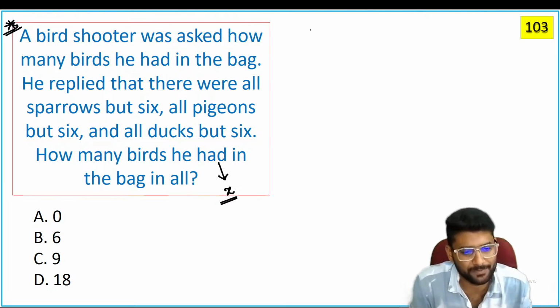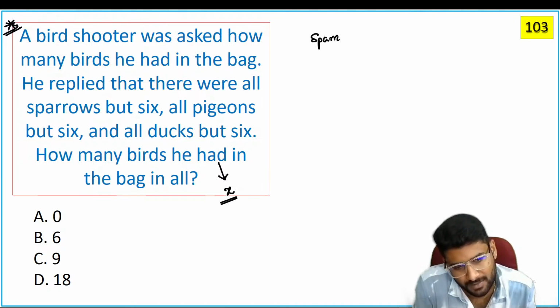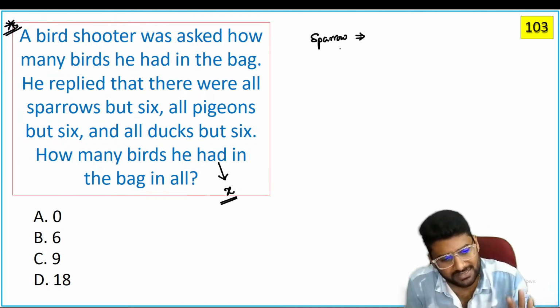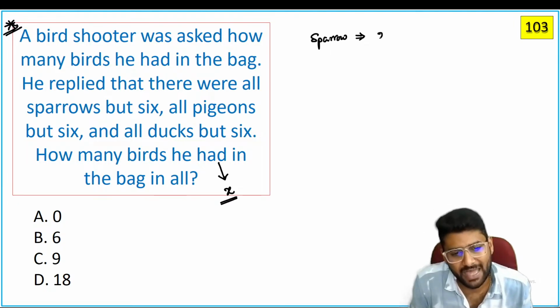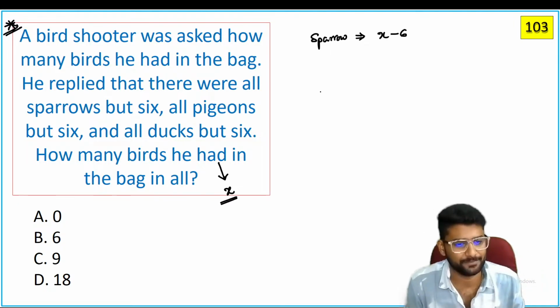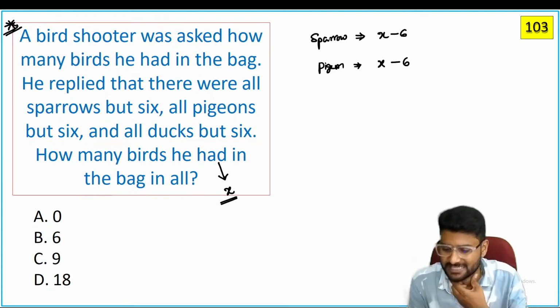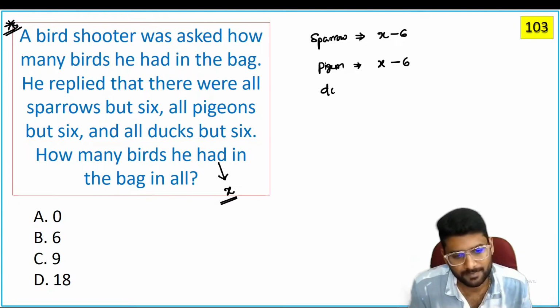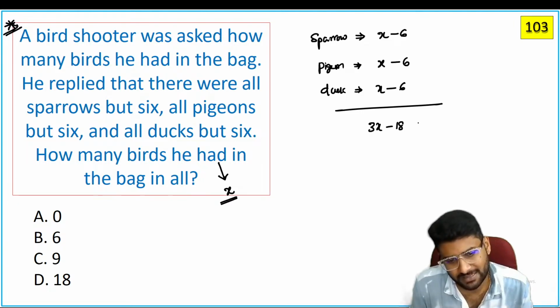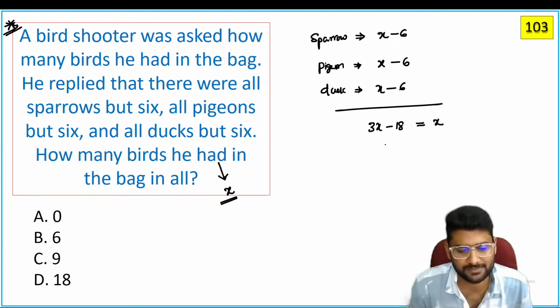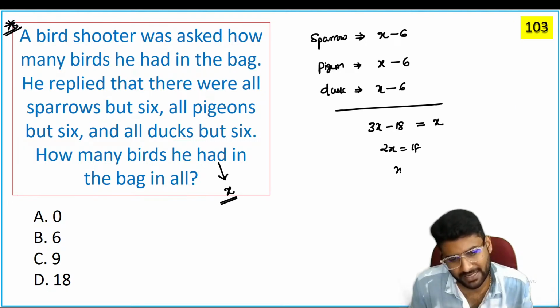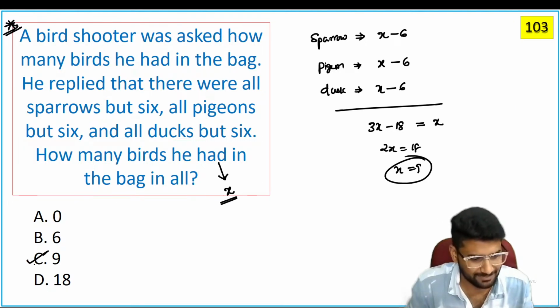He replied in this way. How many sparrows are there? He mentioned that all are sparrows but six, which means except six all are sparrows. That is the meaning. What about pigeons? He uses the same meaning here. All are pigeons but six means except six all are pigeons. Again duck also says all are ducks except six. Now if we count, the total number of birds is exactly equal to 3x minus 18, which is equal to the total birds x. Now you will get 2x is equal to 18, then x is equal to 9. The answer is 9.